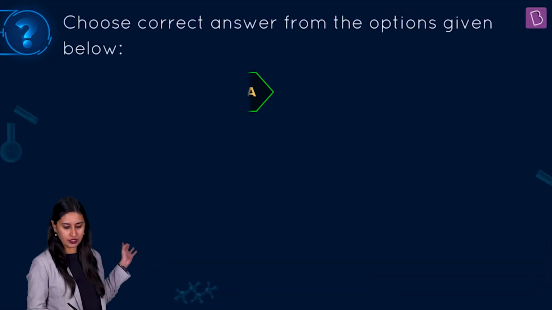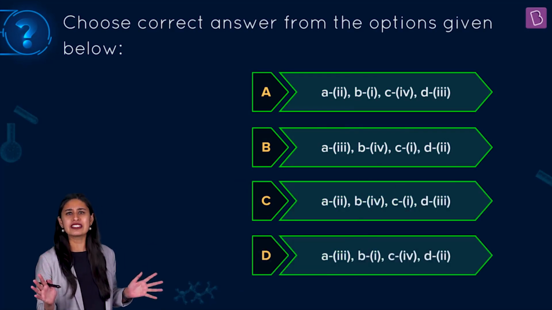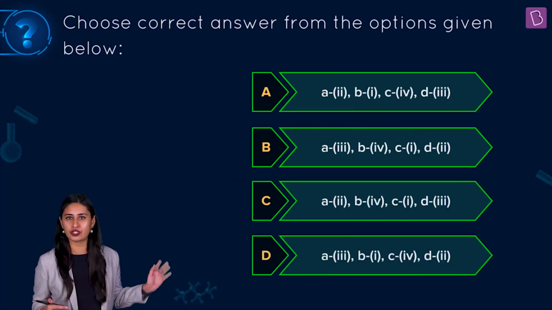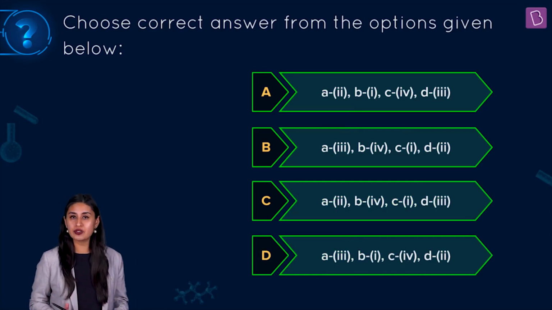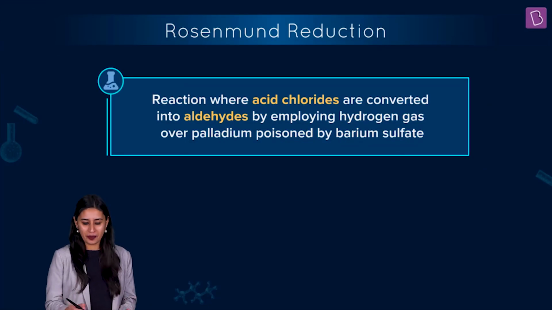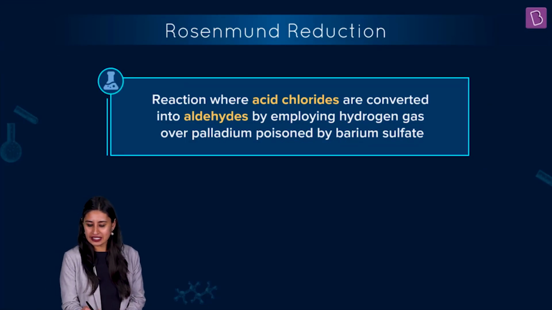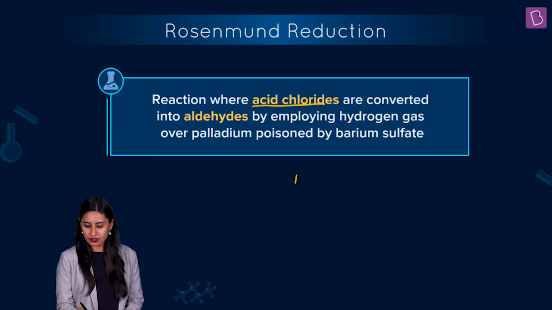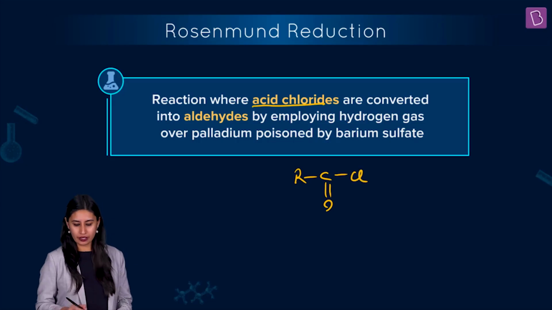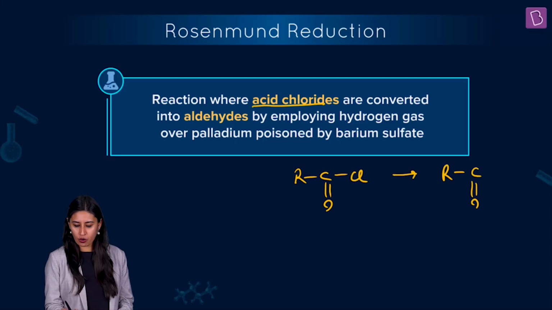These are the options which are given to you. So we will be easily able to match the options once we know the individual name reactions mentioned here. Let's straight away start with the first one, Rosenmund reduction. What we do here, we take acid chlorides, RCOX, where X, let's say Cl, are converted into aldehyde, RCHO.